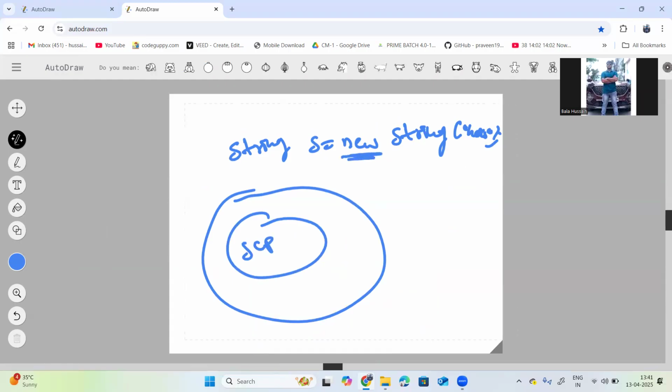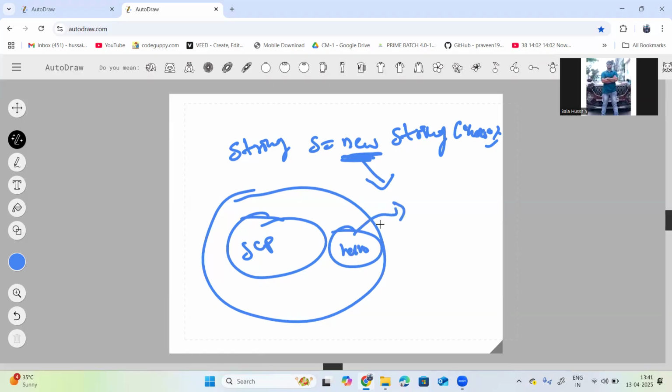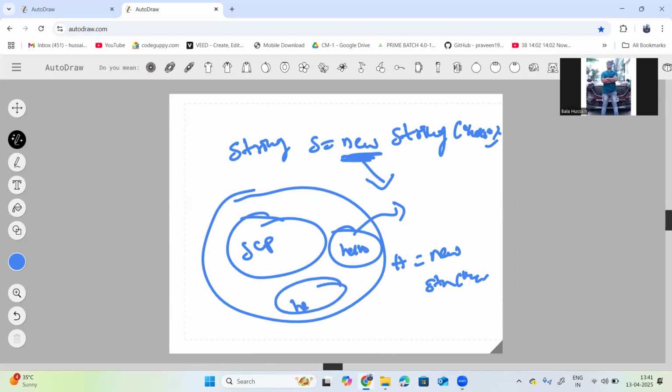So whenever we are using the new keyword, it will create the object in the heap memory, not in the string constant pool area. So yes, this is the hello. This is the difference. If you are creating again h with new String hello, then again it will create the hello here. It will not point to the previous one.